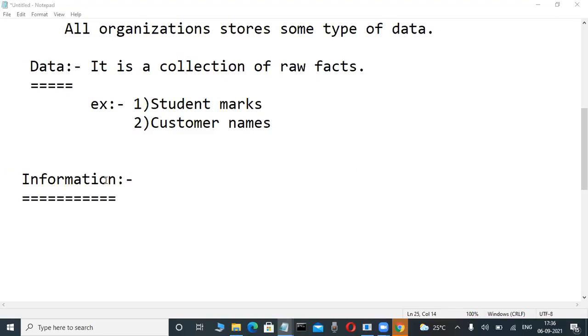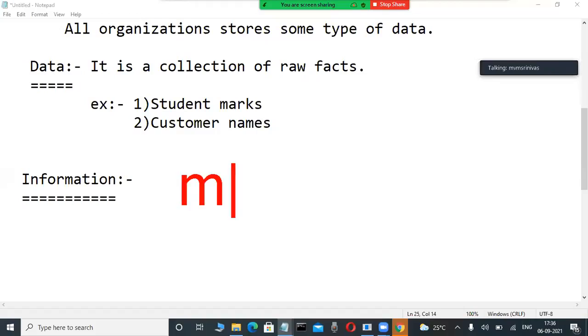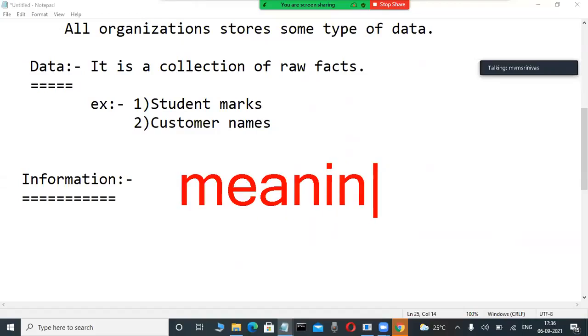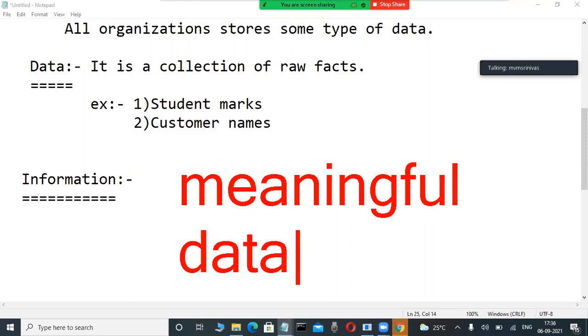Information is nothing but, very important, meaningful data. Anywhere, in data science projects, Hadoop projects, big data projects, database projects, or flat file projects, anywhere in the world, this is the same definition. Meaningful data is called information, or processed data is called information. Processed data we will cover later. First, for your understanding: meaningful data is called information.